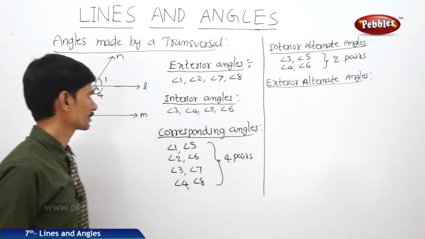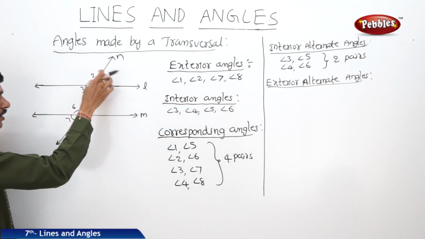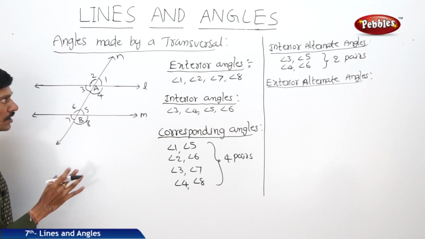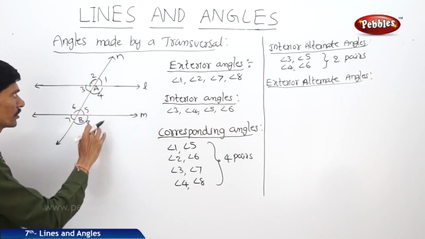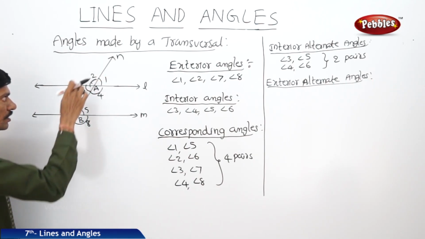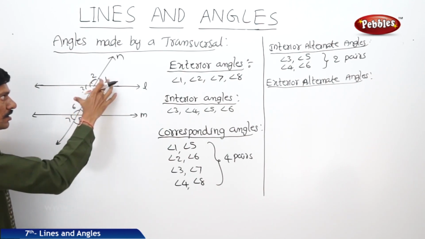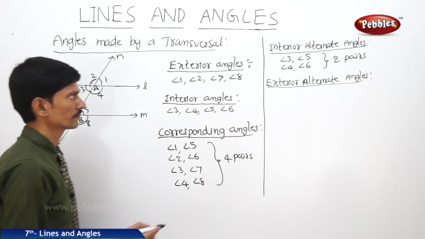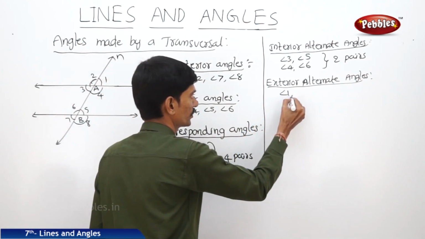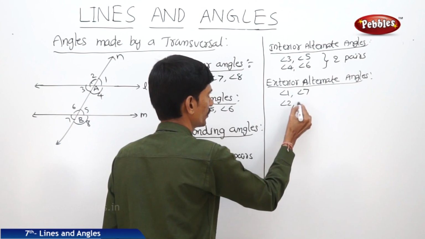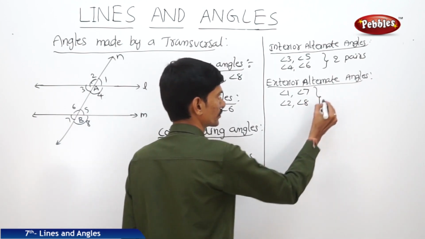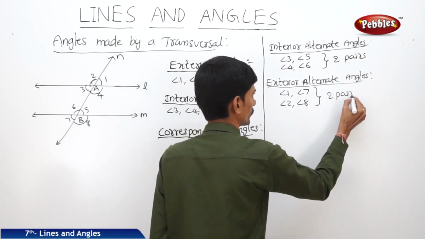So they should be exterior angles. So 1, 2, 7, 8 are exterior angles. So in these exterior angles, what are the angles on either side of the transversal? So 1, 7 and 2 and 8. So these are on either side of the transversal. So angle 1 and angle 7. Angle 1 comma angle 7, then angle 2 comma angle 8. So these are the exterior alternate angles. So these are also two pairs.